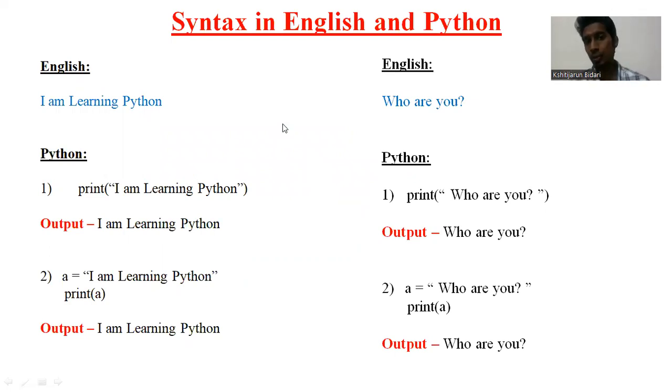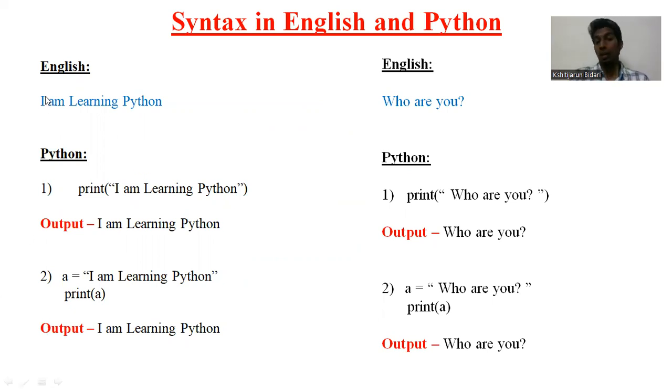Syntax in English and Python. As I told you, friends, I have linked English and Python, which will help you understand how it is actually working. Whatever I discuss now, you can just type it in your Python IDLE environment. How to download that, if you are not able to understand, I will discuss in another video. As of now, we'll see what this is.